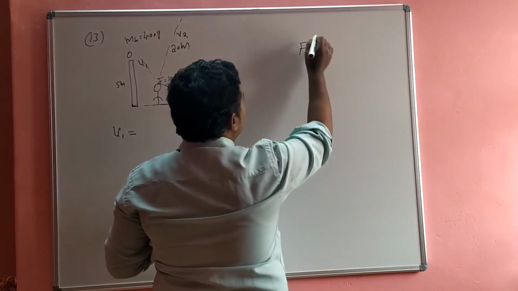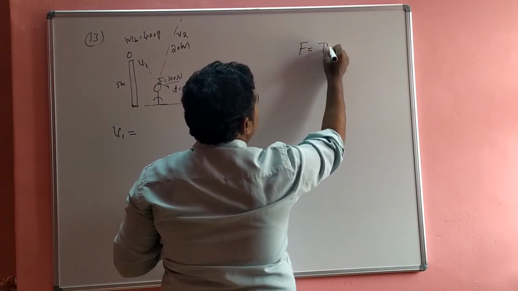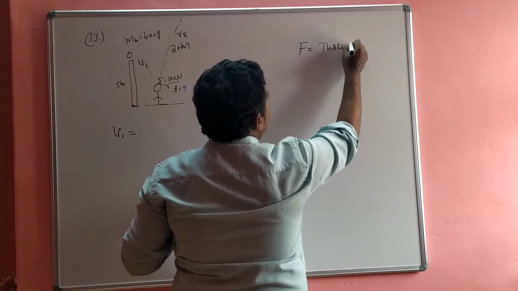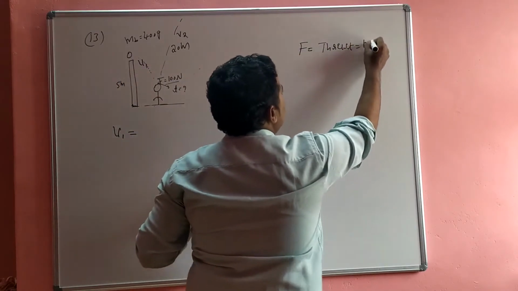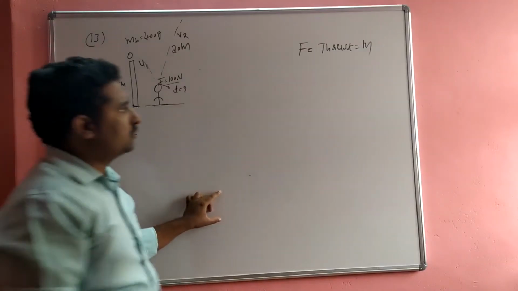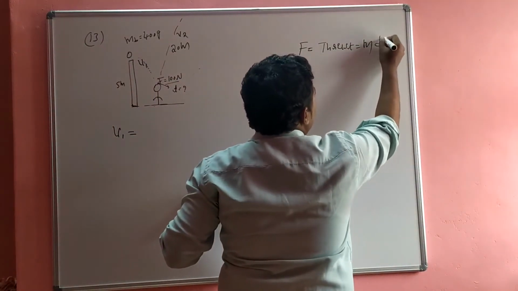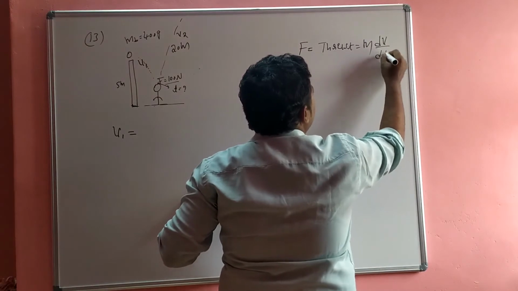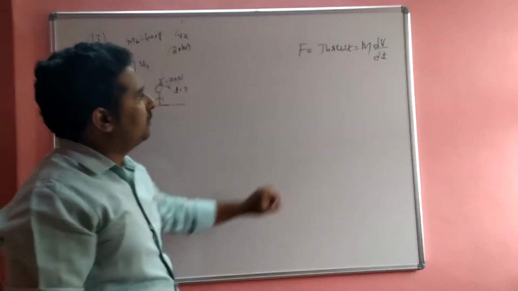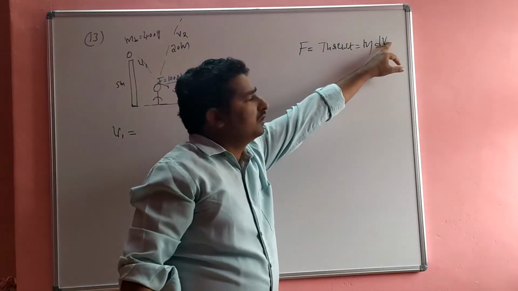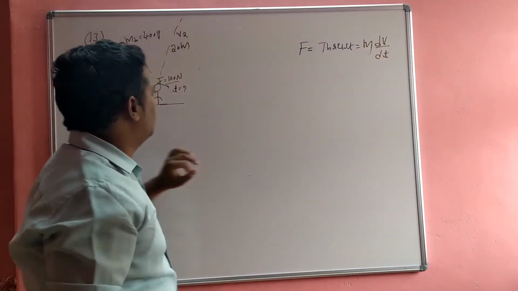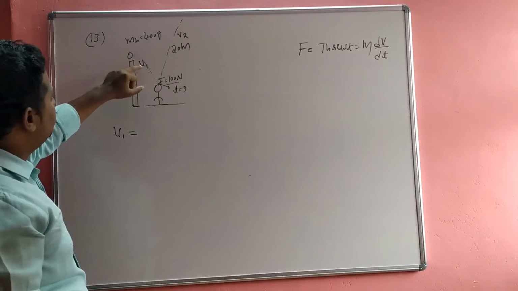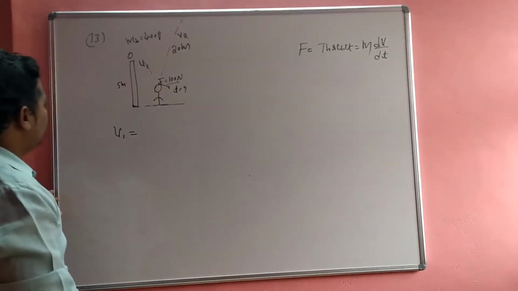So the formula thrust is changes. Okay, so in the thrust formula the mass is constant. That is the reason m is constant. So which is varying? Velocity. That is dv by dt. So mass is given, but the time is not. So the speed is varying. You have to find out the variation in speed. This is v1. This is v2. How to find v1, v2?